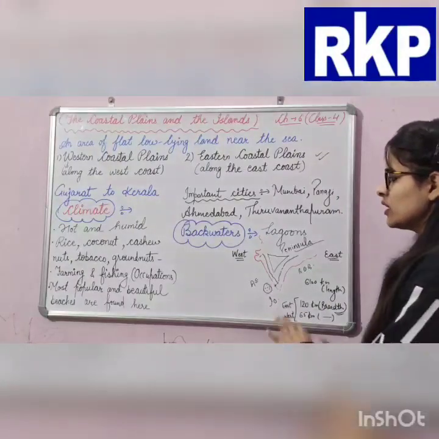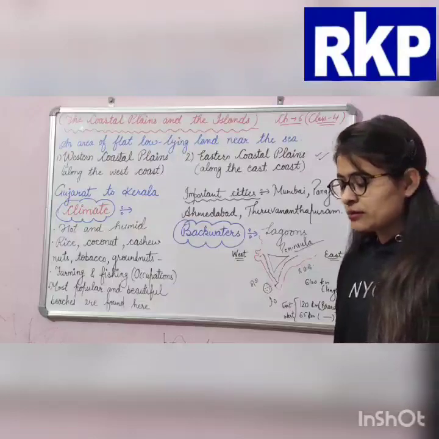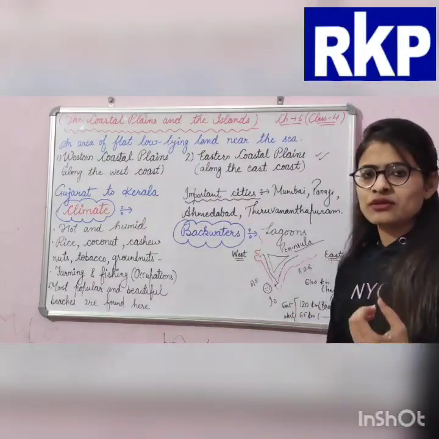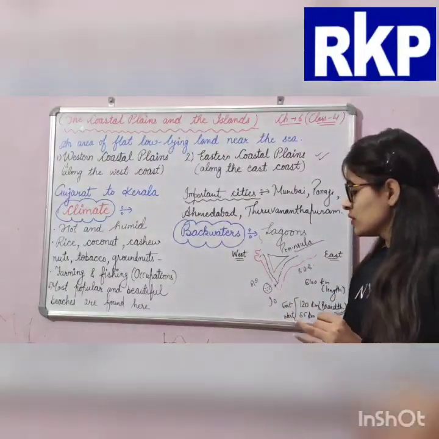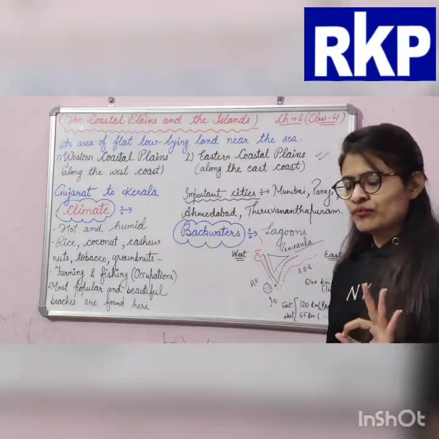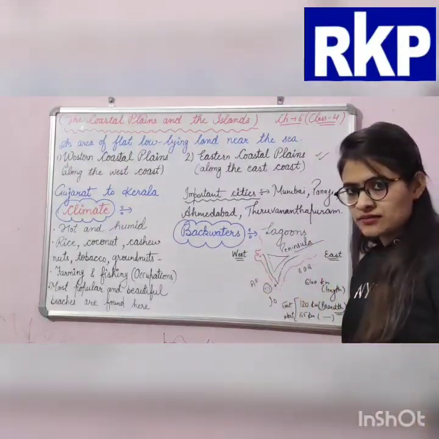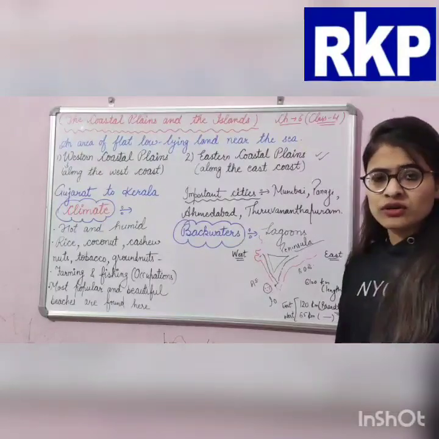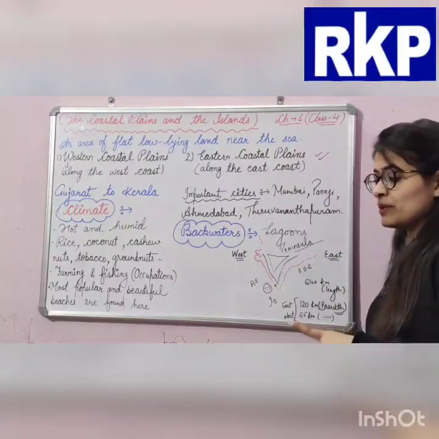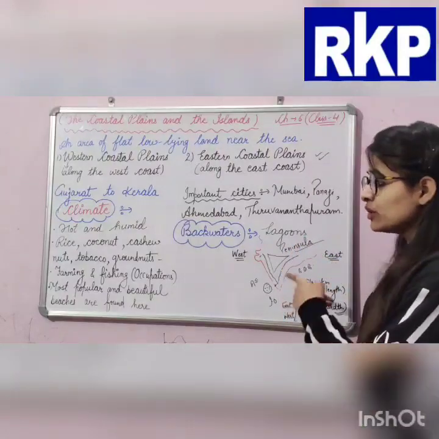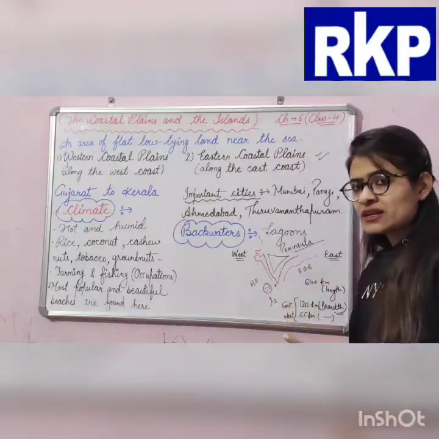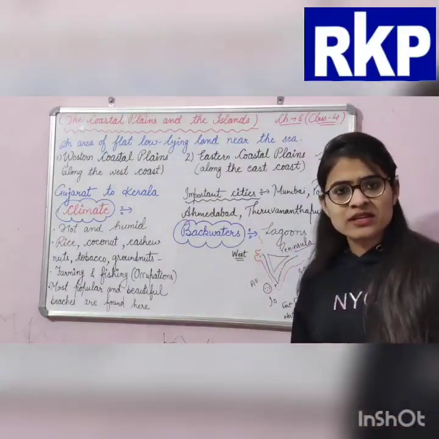Now, what is the main occupation? As you know, these areas are near the sea, and fish are also found. I told you that some crops are cultivated here, so obviously farming is done.